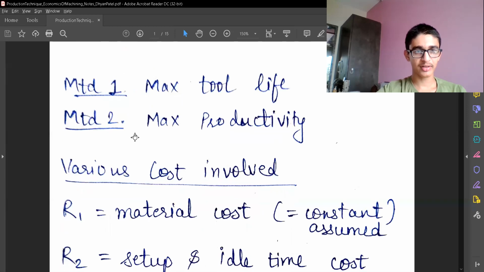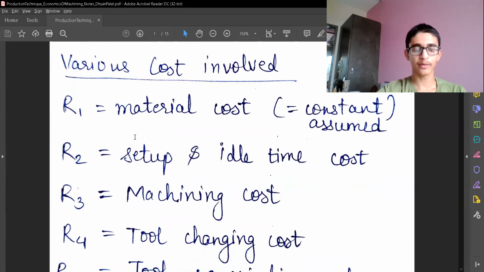There are various costs involved. There will be five major types of cost involved when we do this optimization. I'll just mention these costs, and in the next video I'll explain them in much more detail, and then I'll also introduce some new parameters such as machining time, etc. So the first is R1, which is material cost. I'm not using C as the indication for cost, because C as a constant has come up in various places: it can be a constant, the material constant, or the right-hand side of Taylor's tool life equation. There are so many things.